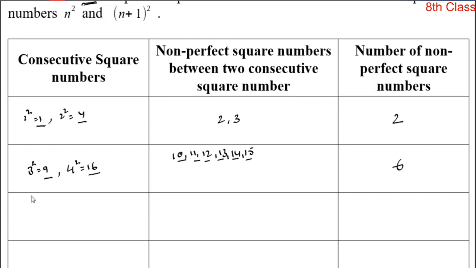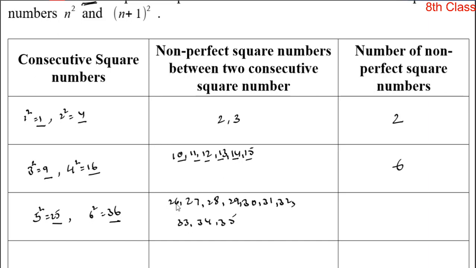Okay, now let us take another pair. 5 square is equal to 25 and the next one, 6 square, is equal to 36. So another pair of two consecutive perfect square numbers are 25 and 36, and write down all the numbers in between them. After the 25: 26, 27, 28, 29, 30, 31, 32, 33, 34, 35. How many numbers are there? 10 numbers are there.